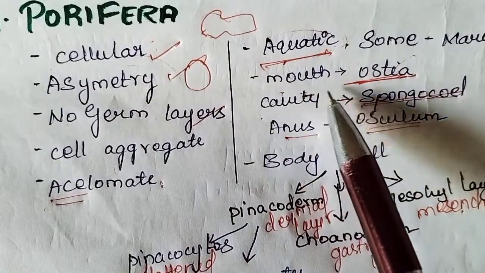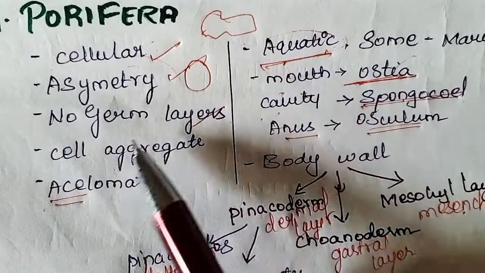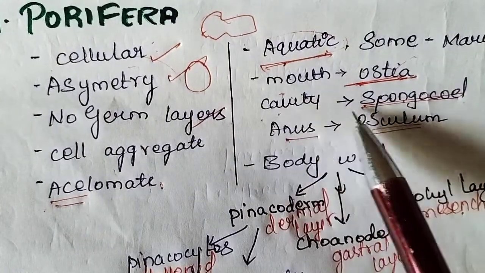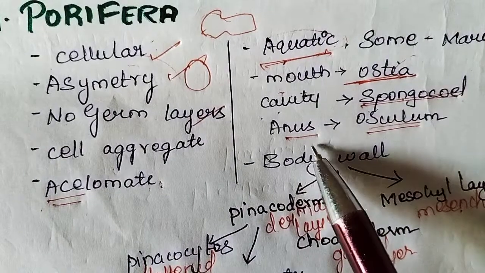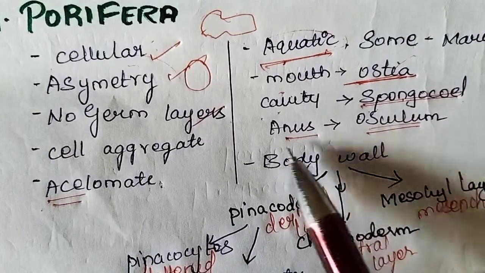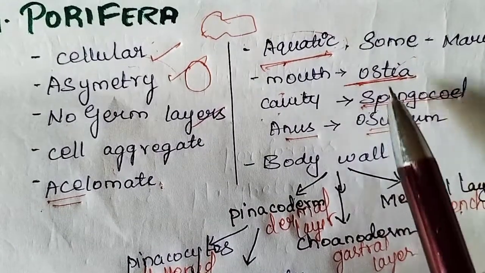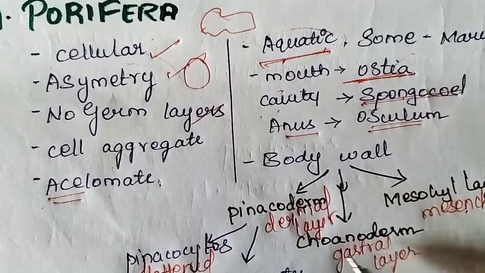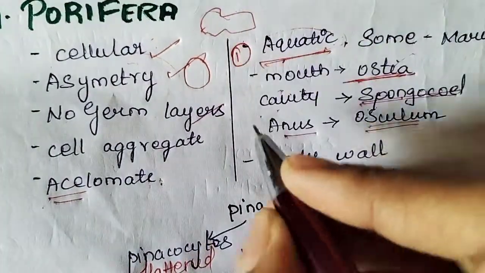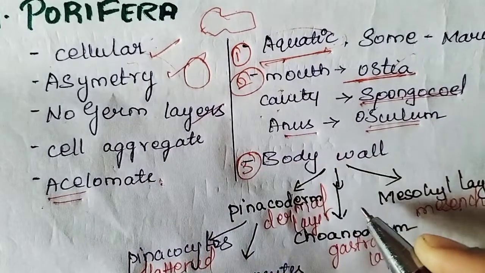So the analogue of the mouth is the ostia, the cavity like the coelom is the spongocoel, and the anus is analogous to the osculum. In this order they take in the food. Next is the body wall.